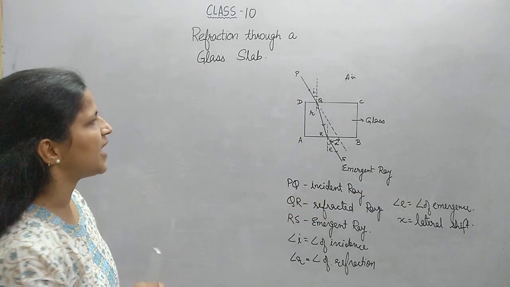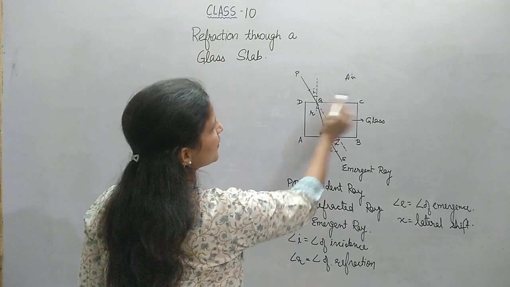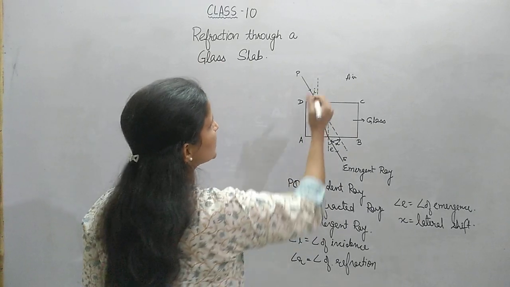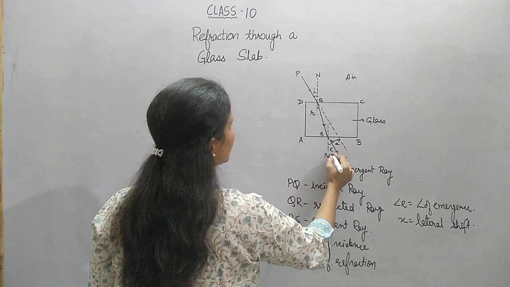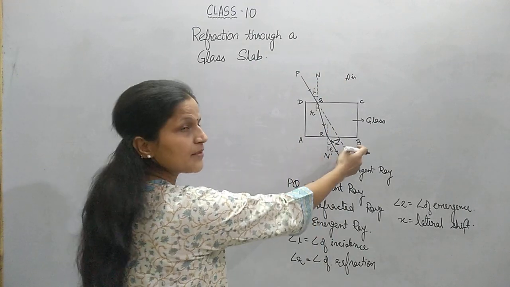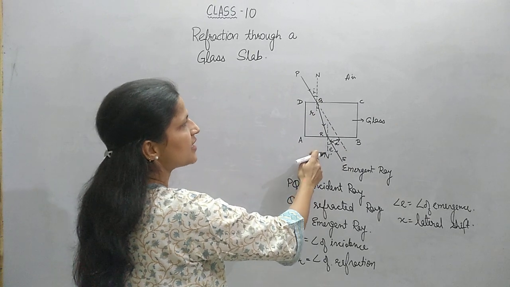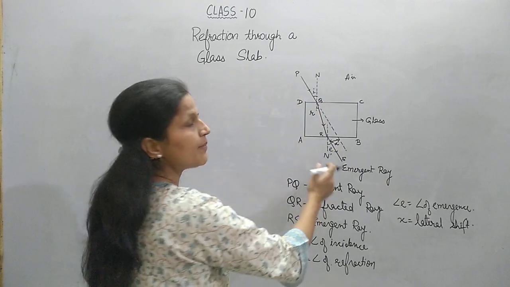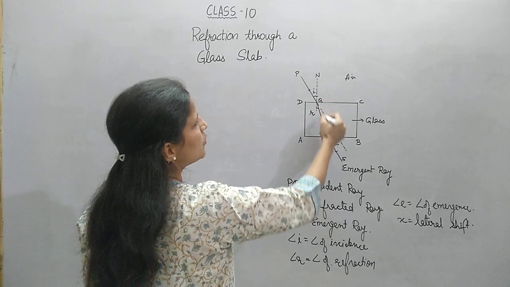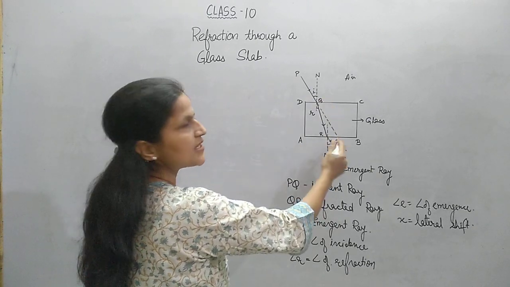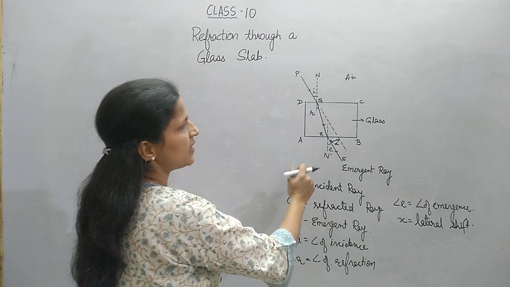Another thing which could be asked in the exams: in this figure, according to the geometry, you can see the normal N and another normal N dash at the other parallel face of the rectangular glass slab. These two normals are parallel to each other and therefore this line QR is a transversal between these two parallels.